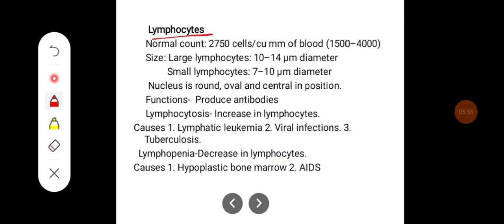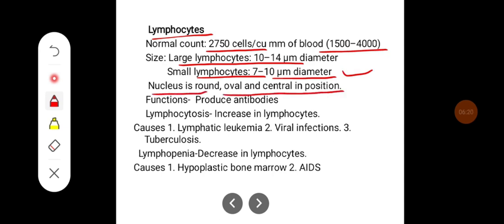Lymphocytes. Normal count is around 2750 cells per cubic millimeter of blood, can range between 1500 to 4000. For the large lymphocytes, the size is around 10 to 14 microns, and small lymphocytes 7 to 10 microns, similar to that of RBC. Nucleus of lymphocyte is round, oval, and central in position.